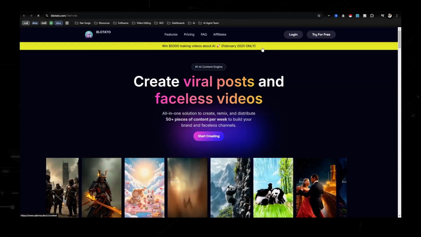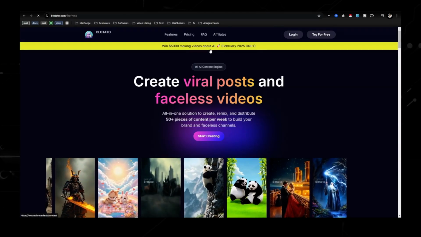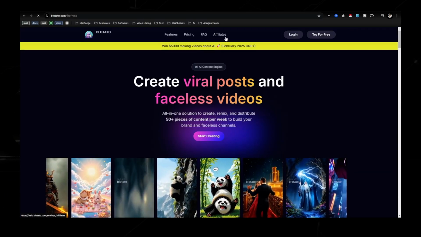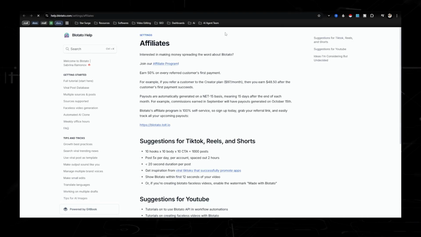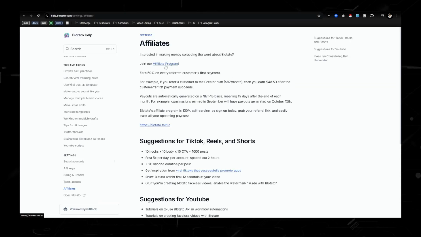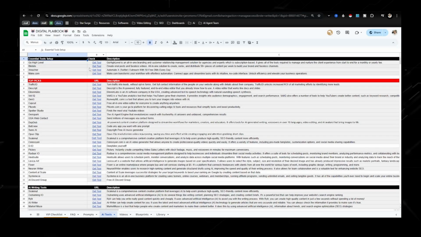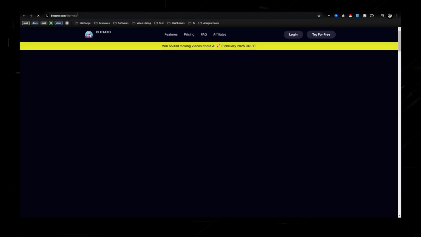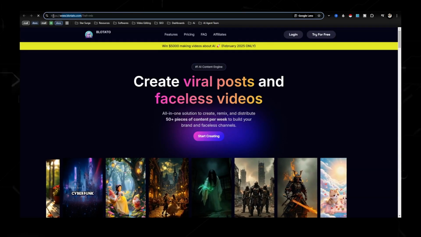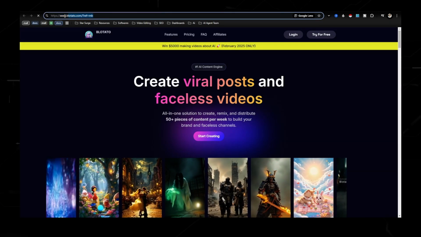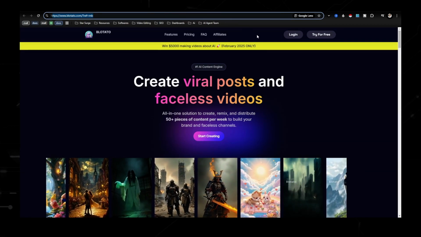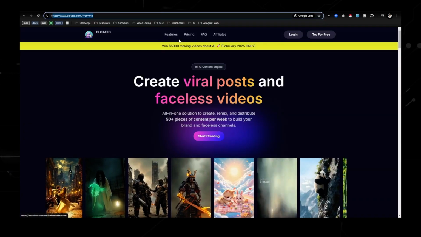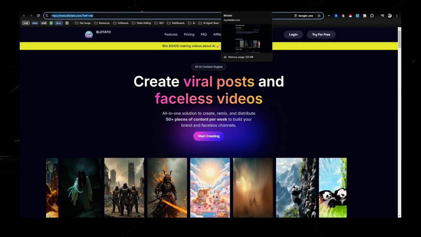So to sign up for Blotato or pretty much any software, you'll just click right up here. In Blotato's case, it allows you to create an affiliate account up here. Then you'll just click right here, join an affiliate. And then once you join the affiliate program, you will get a link. And that link is going to look something like this. This is going to be your link, and this is going to be how you're going to be pushing traffic to that link.